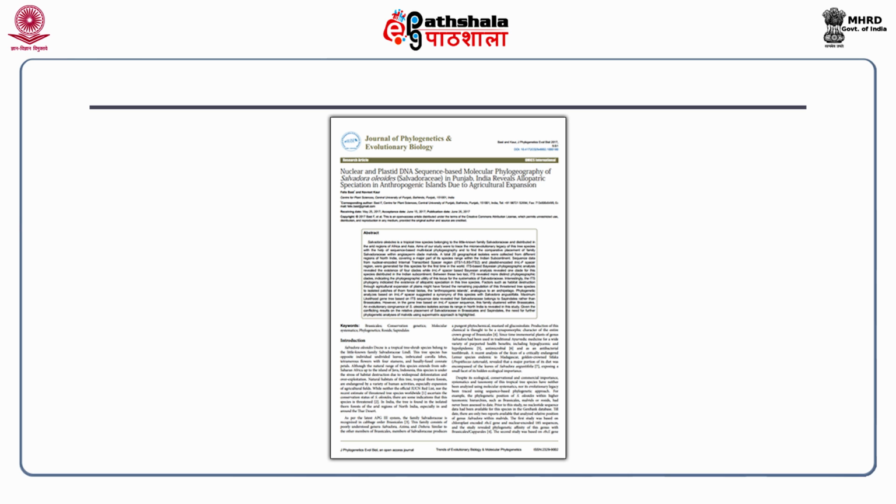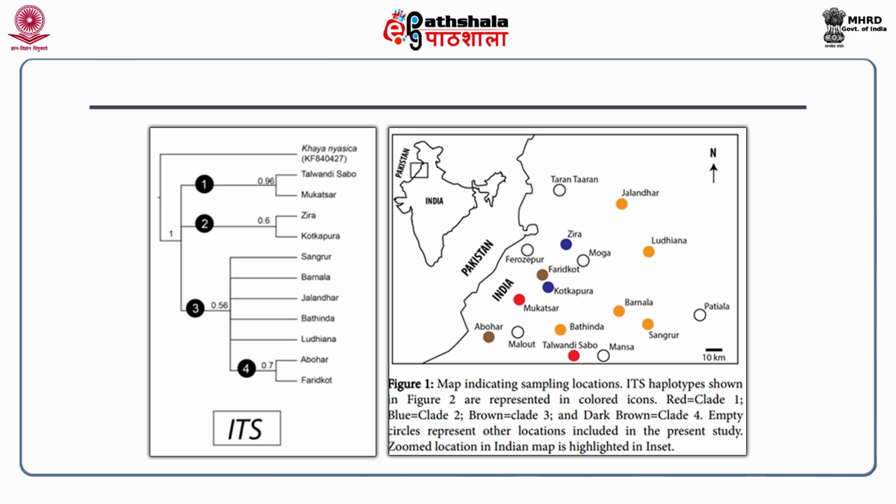As you can see here, there are 3 distinct clades, and each clade has its own interesting characteristic. We could substantiate these findings using molecular phylogeny as well as morphology, confirming our claim that these populations are actually evolving.